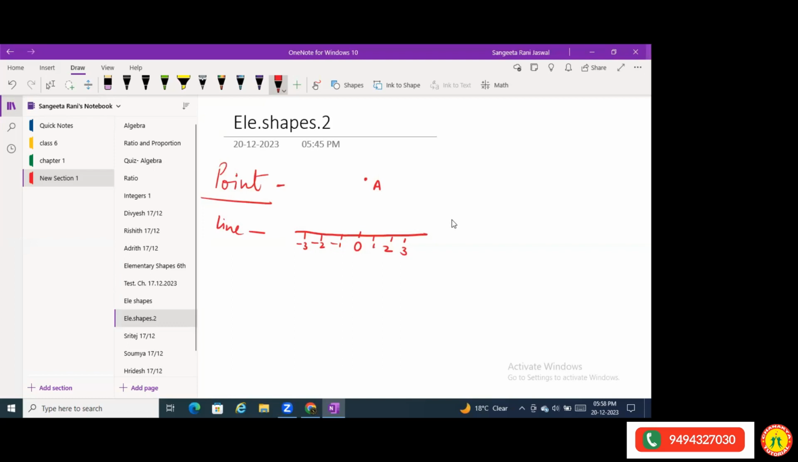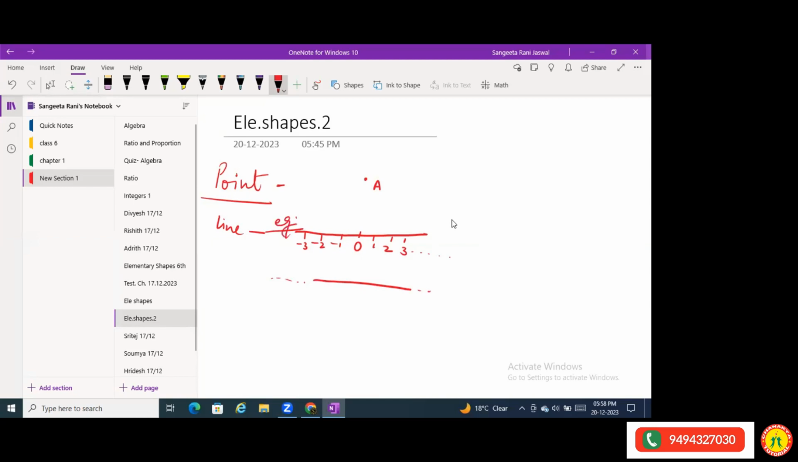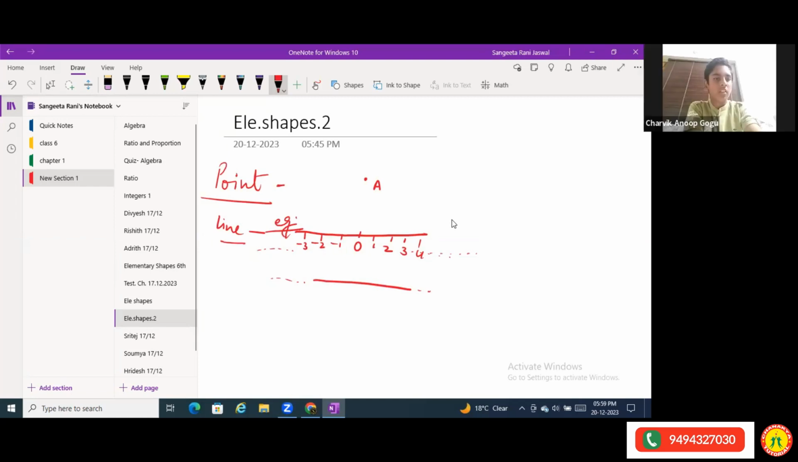Okay, never mind. See, a line is something which has no end point. It goes on. It has no starting point and no end point. A number line is an example of this. The more you go towards the right, it will keep on going, and the more you go towards the left, it will keep on going. It has no end on either side. So a line has no end point and no starting point. So this was a line.